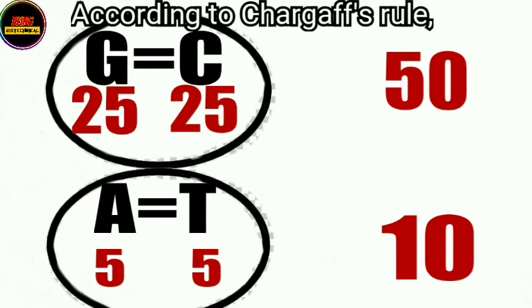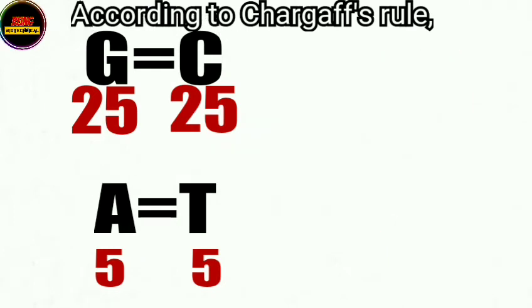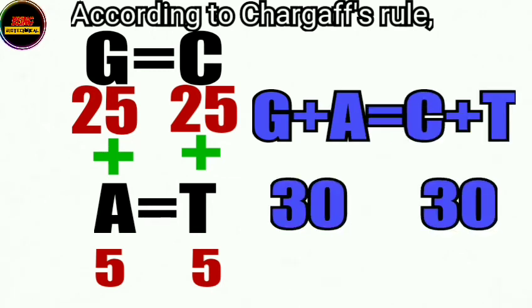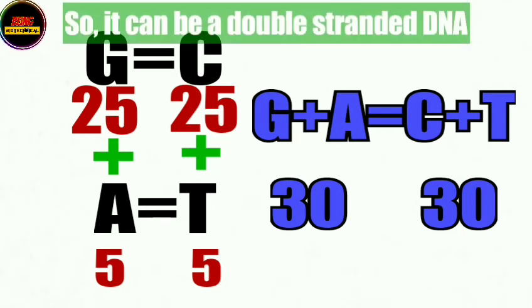So now let us apply Chargaff's rule, which says that purine is equal to pyrimidine. So G plus A is equal to C plus T will give out 30 is equal to 30, which means guanine when added to adenine is 30 and cytosine when added to thiamine is equal to 30. Hence, it is possible that it could be a double-stranded DNA.